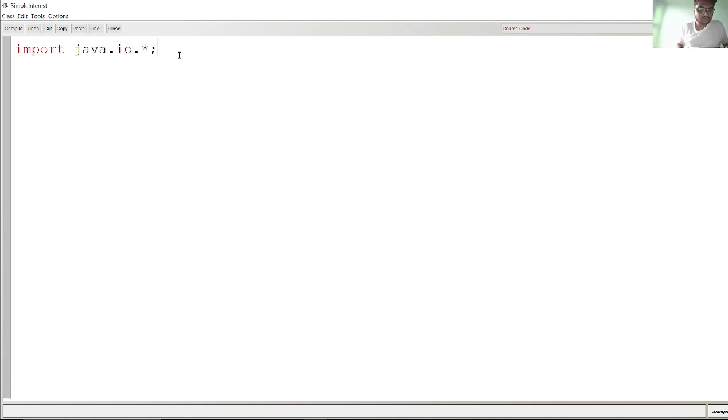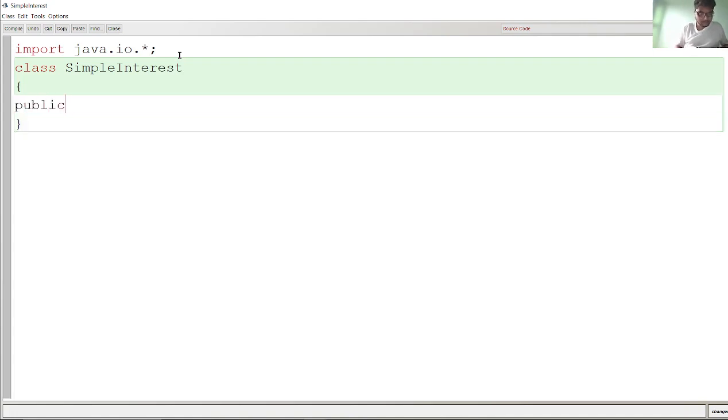All right. So now what you have to write? You have imported the code. Now define the class. What is a class? Simple. All right. Now define the main method, that is public static void main. I will also tell you the different ways, but for now just remember this in the main.